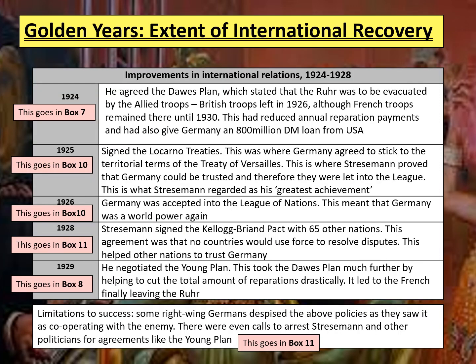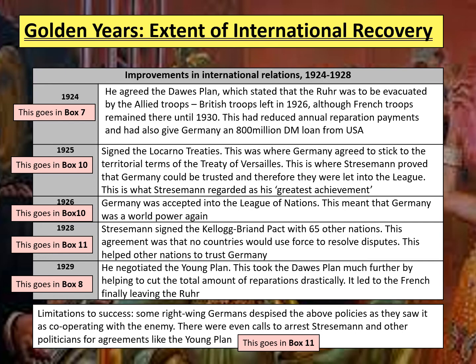The next section of our work is going to be looking at the extent of international recovery. So first of all, it's important we recognise the position that Germany was in before 1924. There's a couple of key things, the loss of the war, for example, in 1918, signing the Treaty of Versailles in 1919, of course, meant that they had quite a difficult relationship with Allied powers. Also, not being invited into the League of Nations when it was set up in 1920 was a big issue as well, because it meant that that was a winners' club